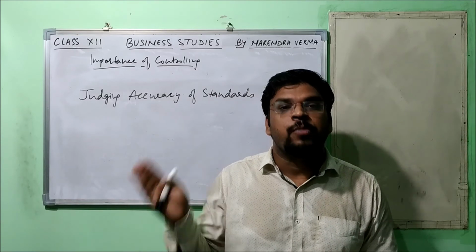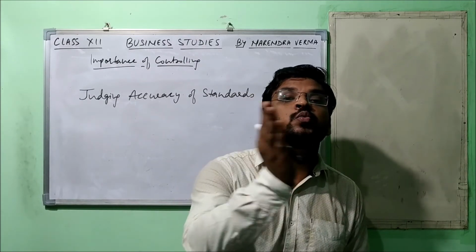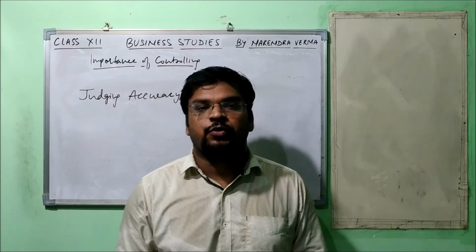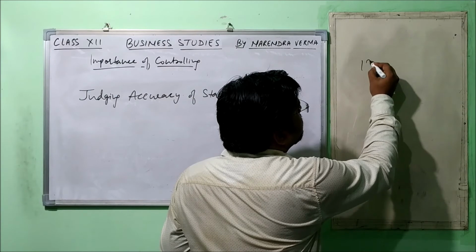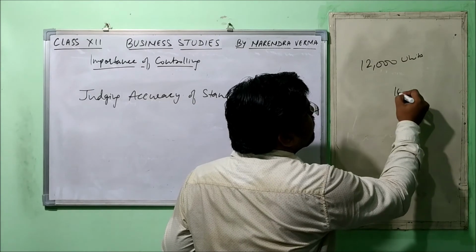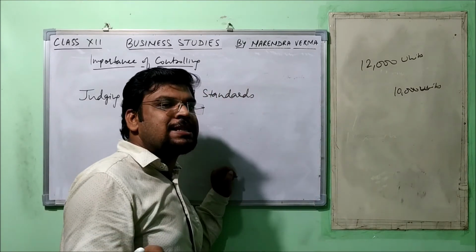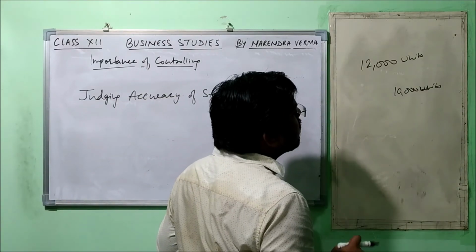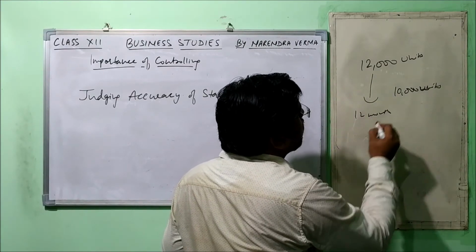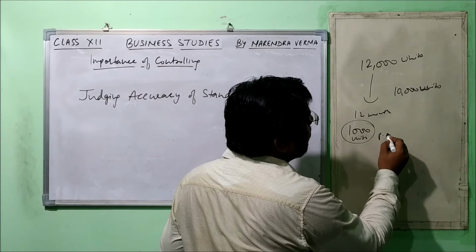So in these two situations, the controlling function helps to judge the accuracy of standards whenever modifications or changes are made. But very first, we need to realize and come to know where there is a need to make changes or modification, right? And that is done with the help of controlling. Let me give you an example. Suppose there is an organization which has targeted to produce 12,000 units in a year. Last year they produced 10,000 units. And after doing the proper analysis, they have set this target. Now, we can divide this target into 12 months, so they are supposed to produce 1,000 units per month.